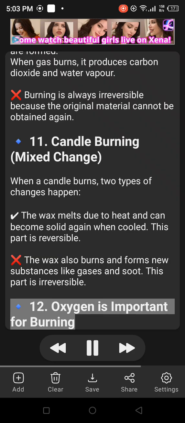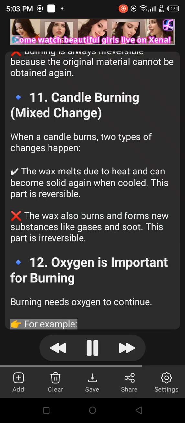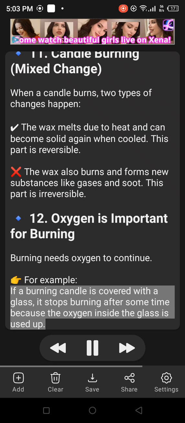12. Oxygen is important for burning. Burning needs oxygen to continue. For example, if a burning candle is covered with a glass, it stops burning after some time because the oxygen inside the glass is used up.